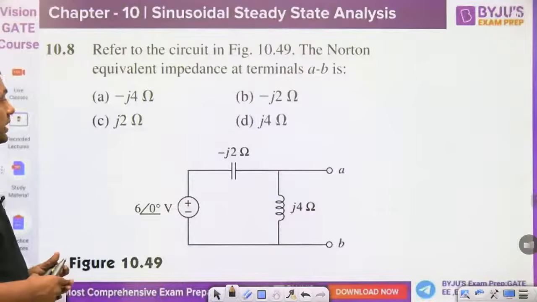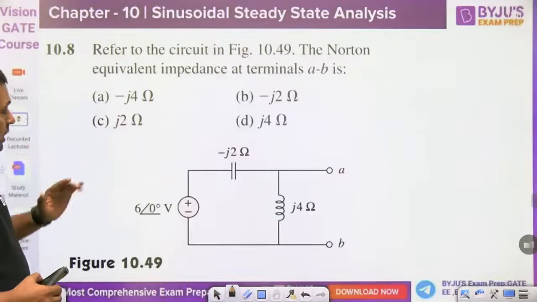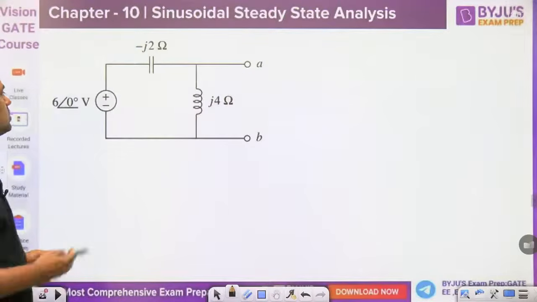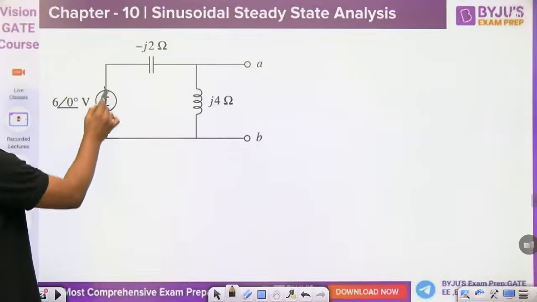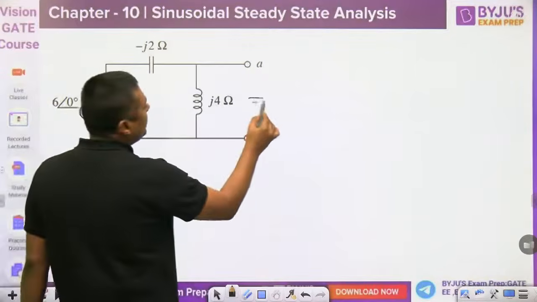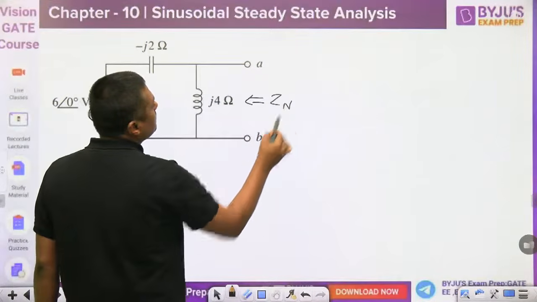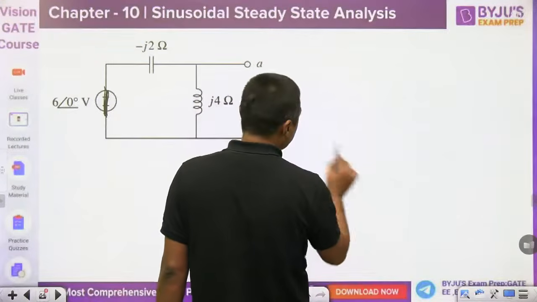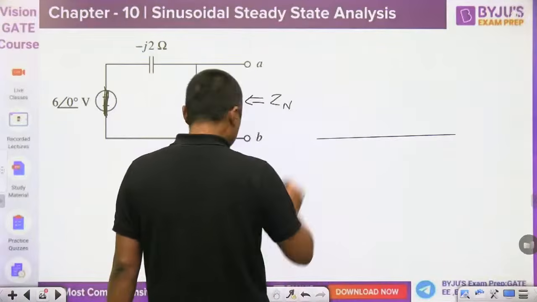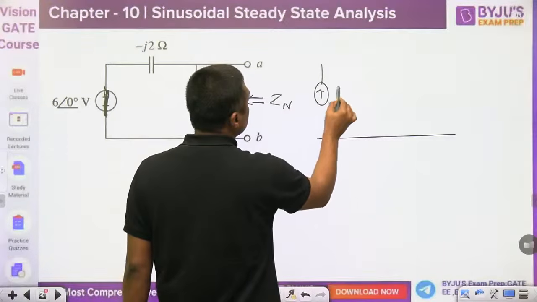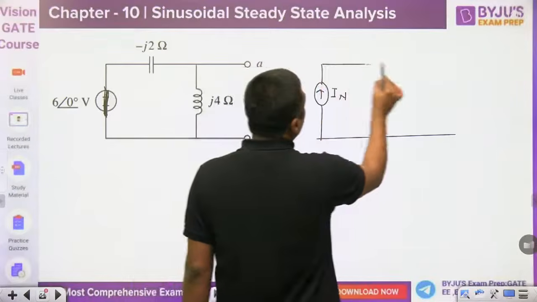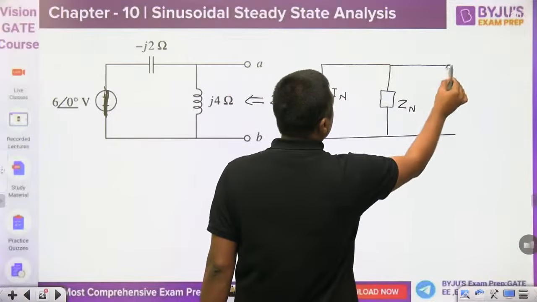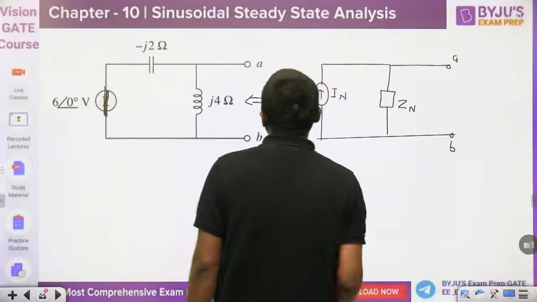Mohammed, you are giving the answer A, minus j4. Okay. Norton's equivalent impedance and Thevenin's impedance are the same. First of all, make the source 0. And what is the ZN? Norton's means you have to convert into one current source and one impedance in parallel across AB.